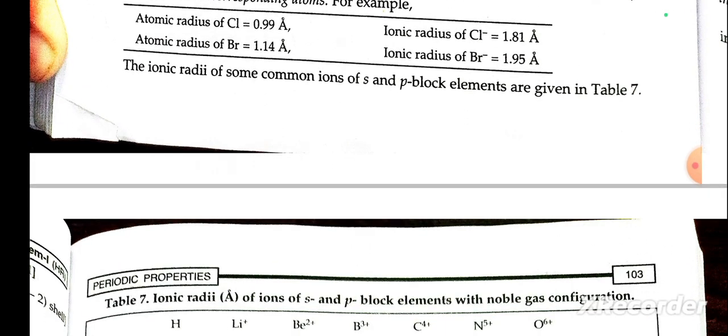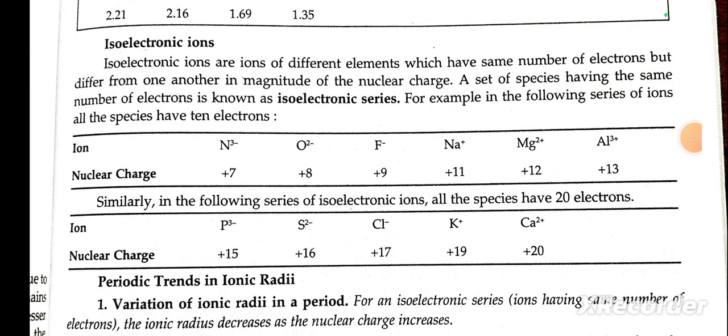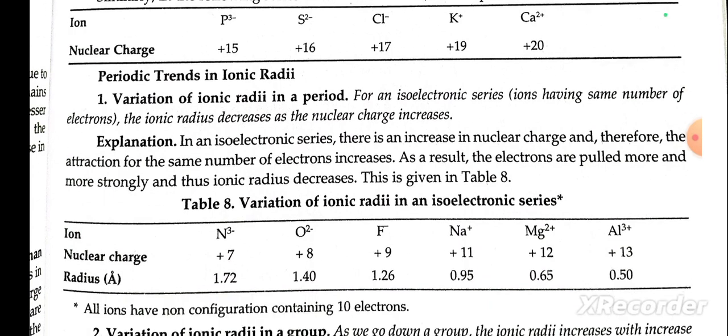The ionic radii of some common s and p block elements are given in the table. Isoelectronic species: these are atoms and ions of different elements which have the same number of electrons but differ from one another in the magnitude of the nuclear charge. A set of species having the same number of electrons are called isoelectronic species. For example, in this set of species, all have 10 electrons.